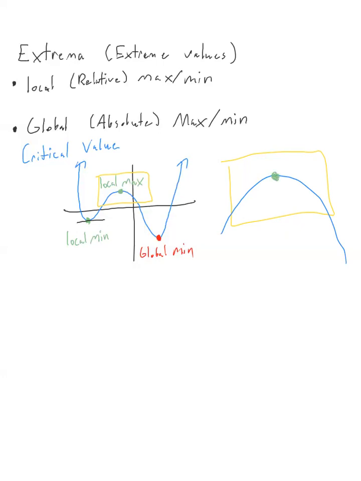Y'all were really good at pointing out that as we're going along this path, right here, we are increasing, so our derivative should be positive. And over here, our function is decreasing. So if I look at this point, my derivative should be negative.